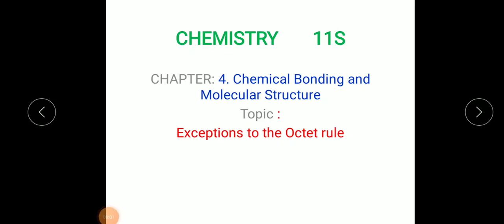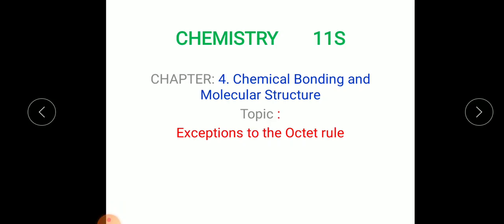Hello class 11 science. Today you are going to discuss the topic exception to the octet rule. In the previous classes we have seen covalent bond formation and various compounds like methane, ethane, water molecule, ammonia. In all these structures the central atom has 8 electrons. That means while sharing the electrons they acquired 8 electrons on the central atom and on the others too, except hydrogen which needs only 2 electrons.